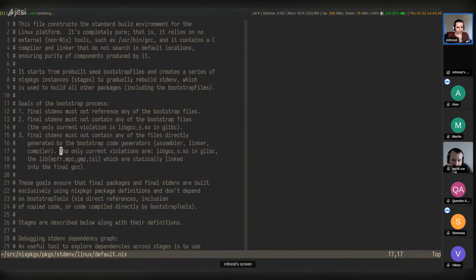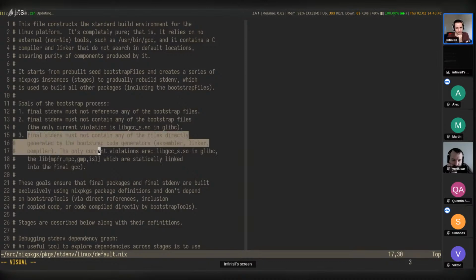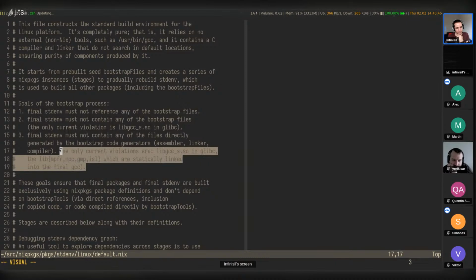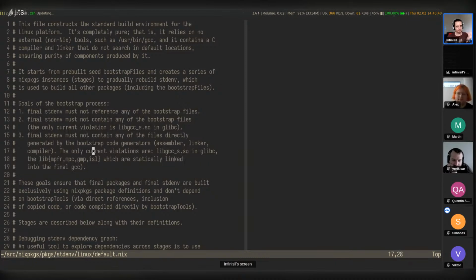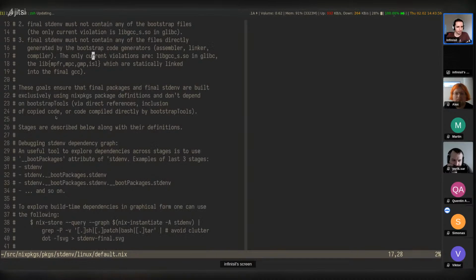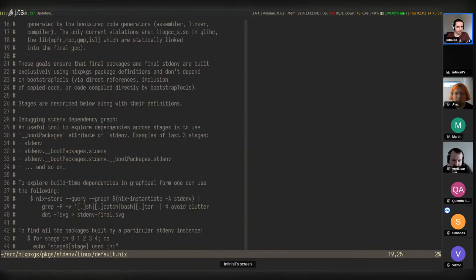And also nothing that is generated by the Bootstrap files. Might also be related to the same thing about the generated binaries not having the security updates and so on.